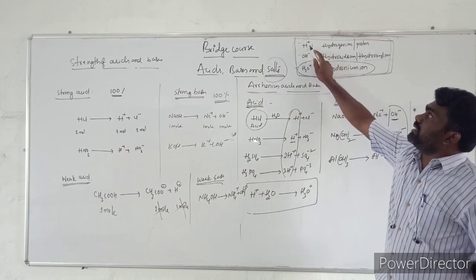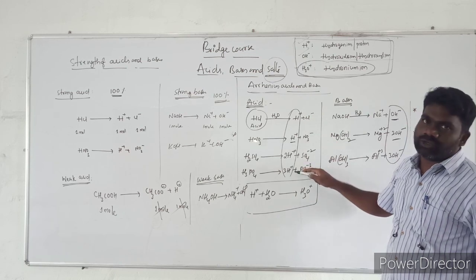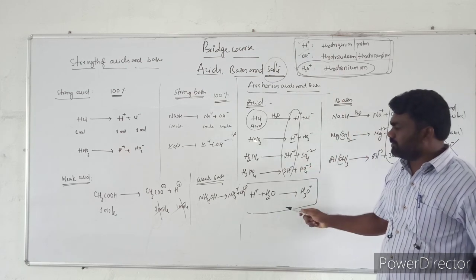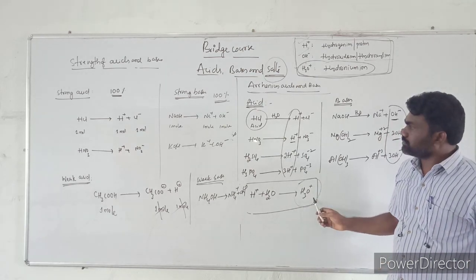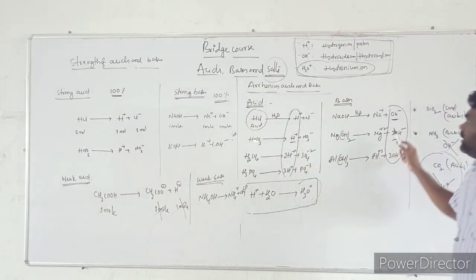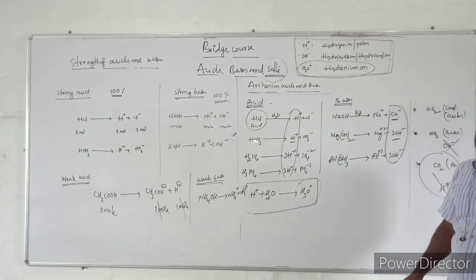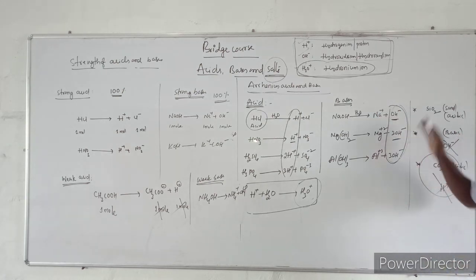By taking H plus, we can define: any substance that will produce H plus ion when dissolved in the water is called an acid, that is Arrhenius acid. Any substance that will produce hydronium ion when dissolved in the water is called an acid. And any substance that will produce hydroxide ion when dissolved in the water is called a base, that is Arrhenius base. And we will discuss the limitations of Arrhenius acid base theory.